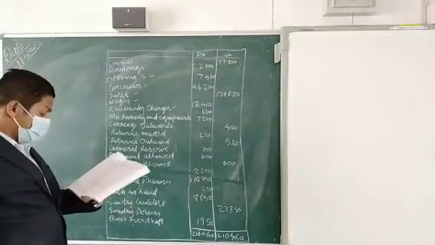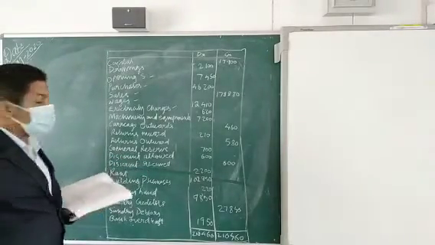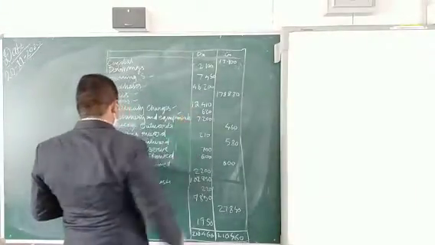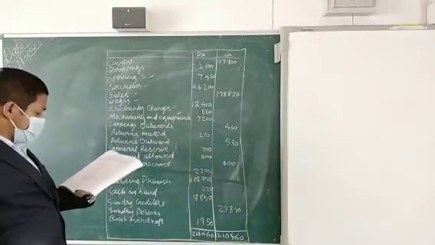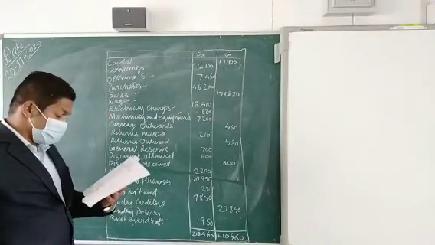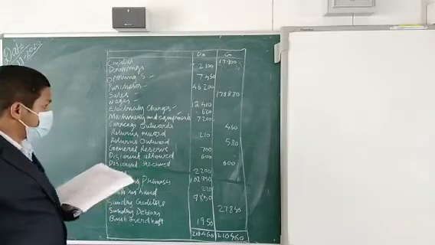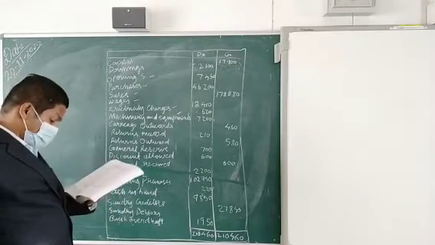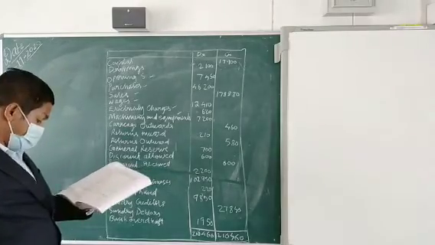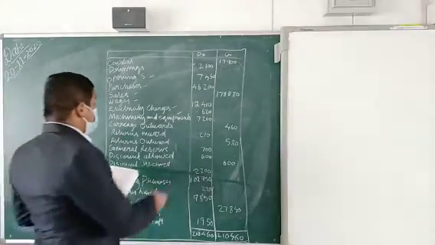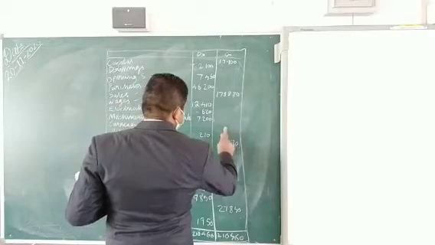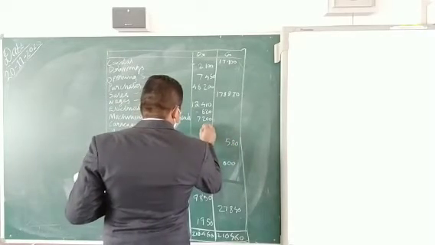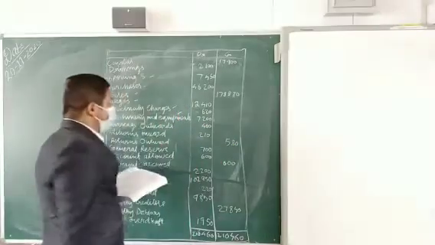Machinery and equipment are also on the debit side, which is correct. The next one, carriage outwards, 460, has to be on the debit side.